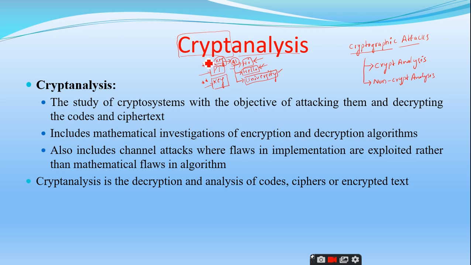So if the key is compromised, assume the attacker got the key, and during transmission from the sender to the receiver through the communication channel, the attacker attacks the channel and gets the ciphertext. Once he knows the ciphertext and the key, it is very easy to get the plain text. So compromising the key of a cryptographic algorithm means you are compromising everything. Nothing is secret at this point.